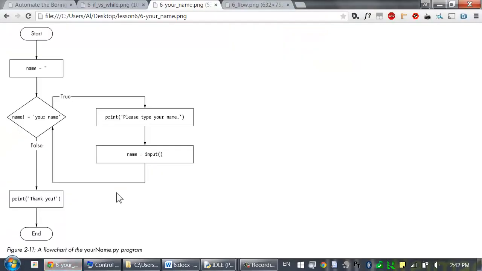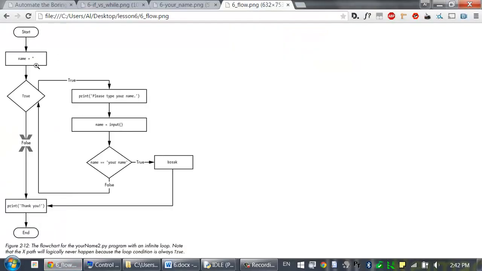Here's a flowchart for this modified program that we've made. You can see it still has a loop. In fact, this is an infinite loop. This condition true will never be false, so I've added this X right here. This path will never happen. So the way that we break out of this loop is by checking this if statement's condition, if name equals your name, and if so, it executes that break statement, which then causes the execution to move beyond this while loop. So in this case, the code doesn't really do anything new, but break statements are pretty useful if you have several different places inside of a while loop that could possibly cause the execution to leave from that point.